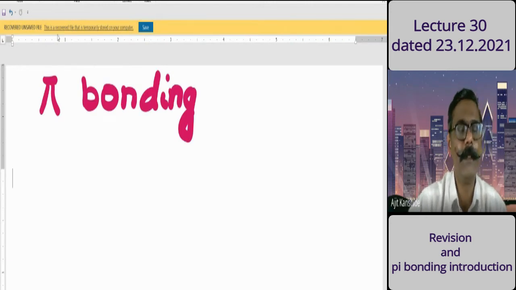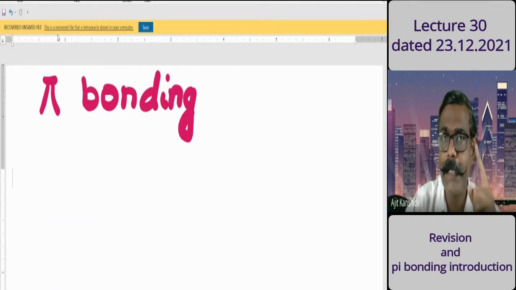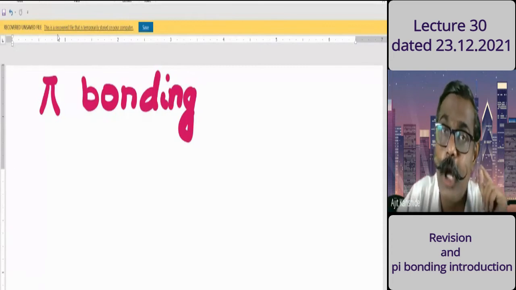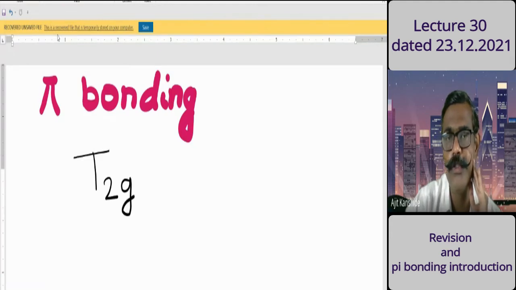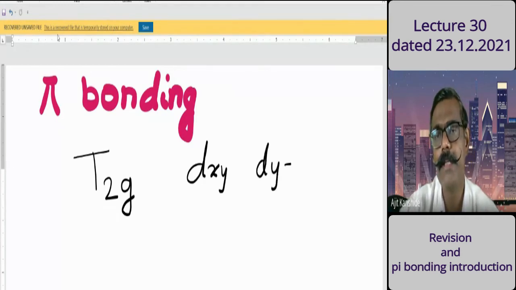Different orbitals from metal ions we discussed, and sigma bonding we discussed. But one set of orbitals we have not discussed. We kept it as non-bonding. What was that set? T2G. The orbitals involved in that T2G are a non-axial set: dxy, dyz, and dxz.